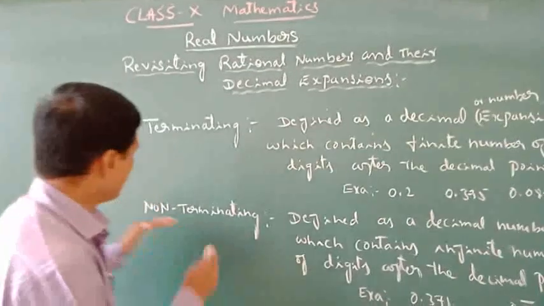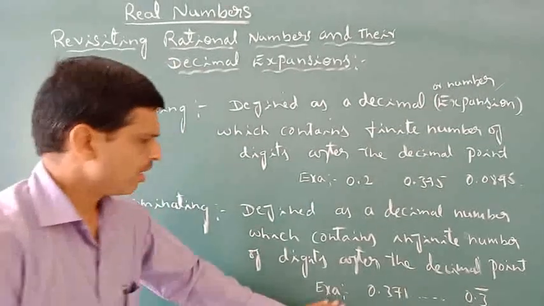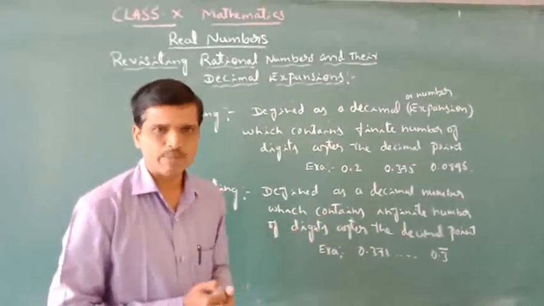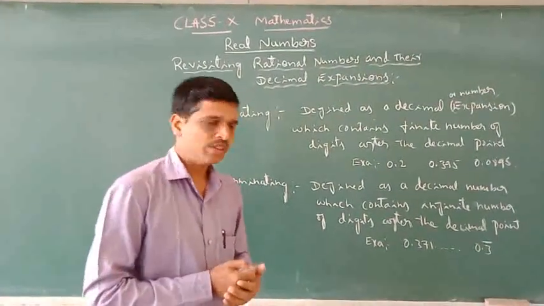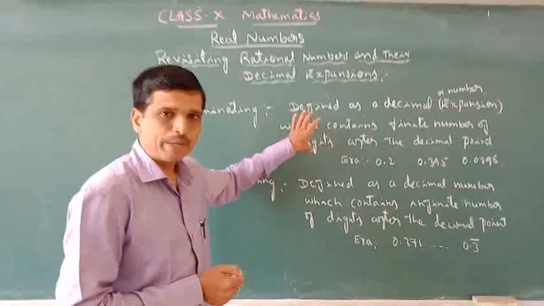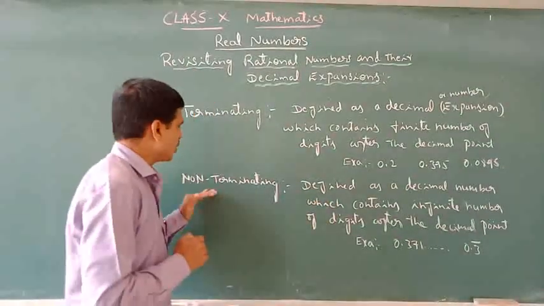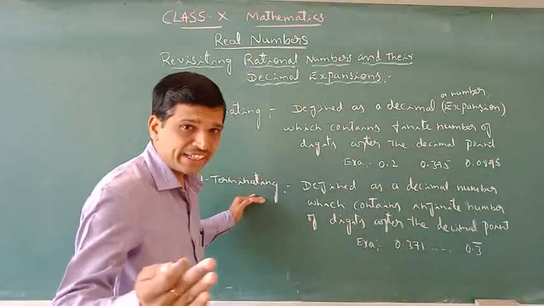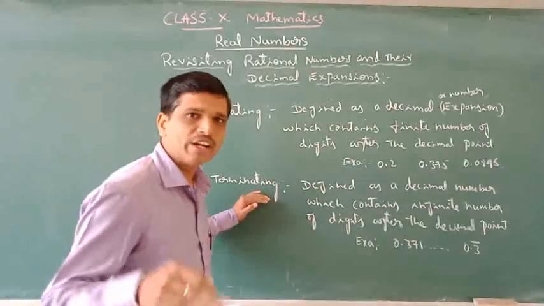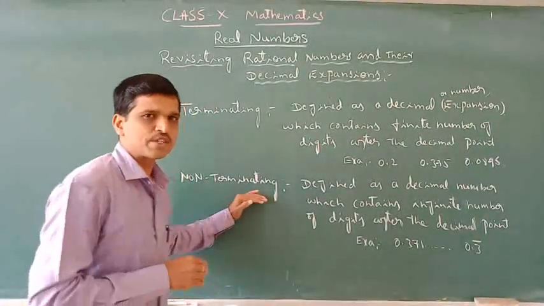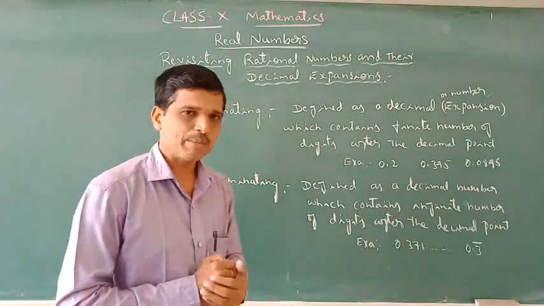So how do you define these non-terminating? It is defined like this, including these examples. Not only these examples, you can take any examples that are in the form of decimal expansion also. So these are all expressed in the form of p by q. But here, non-terminating, repeating or recurring, and non-terminating, non-repeating or non-recurring. Whenever these words come, rational numbers and irrational numbers come together.